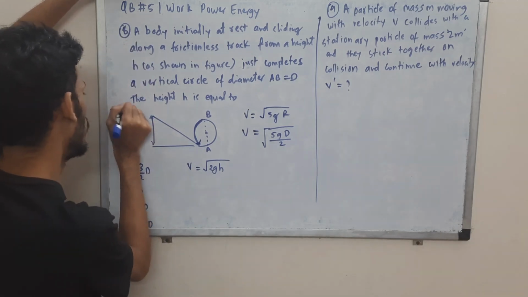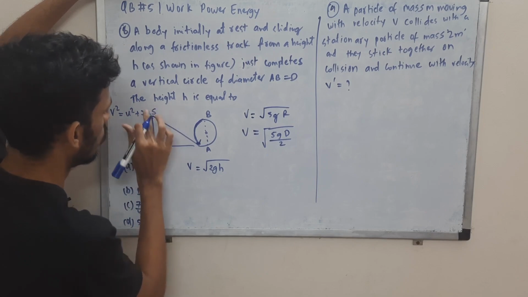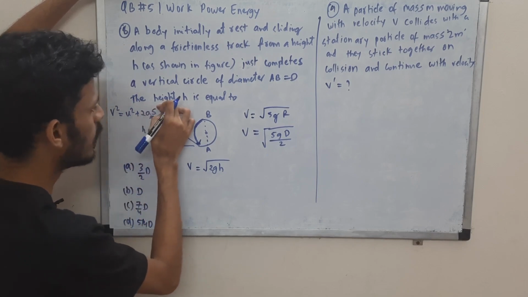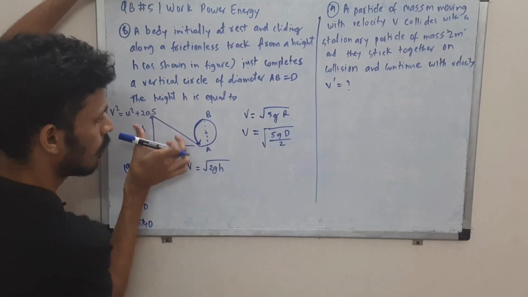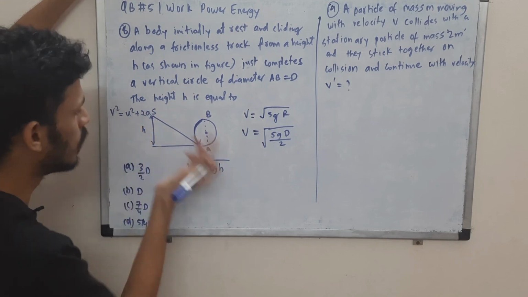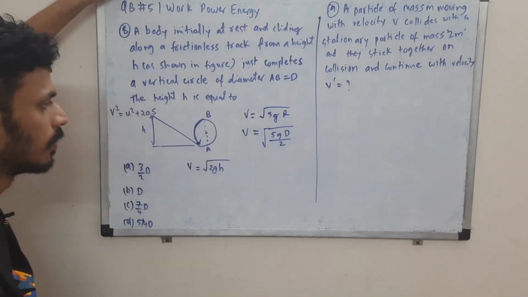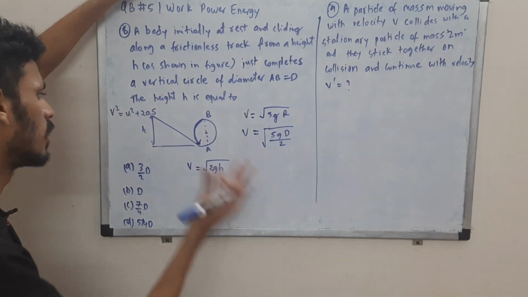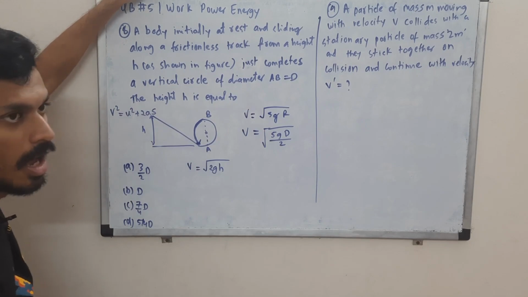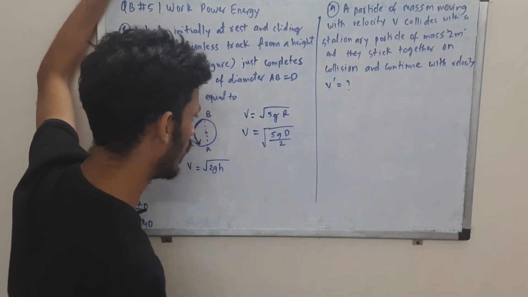Basically derive it from v square is equal to u square plus 2as. Here s is displacement, which is h, a is g, and u is 0, initially it is at rest, so v is equal to under root 2gh, that is it. Or you can use energy conservation: mgh is half mv square, so from there also you can find v and you'll get the same result.